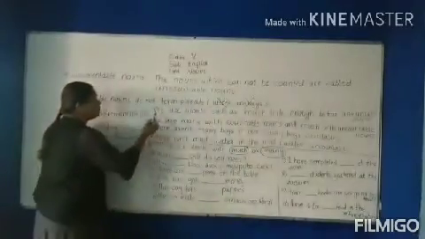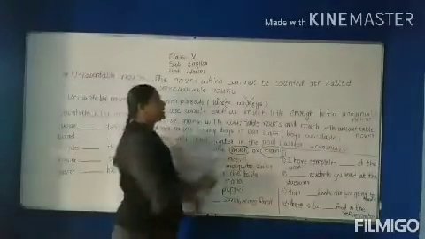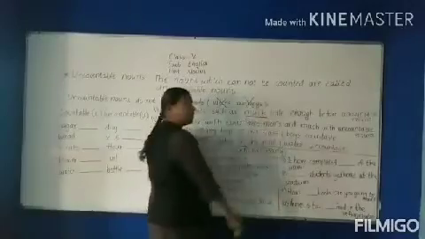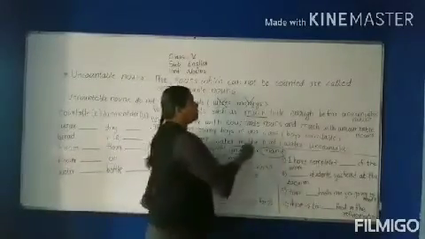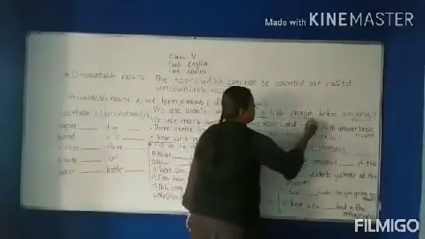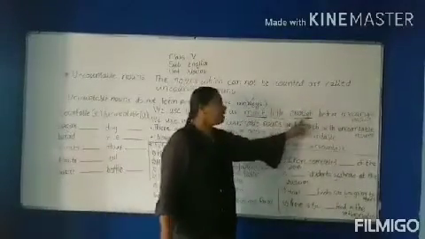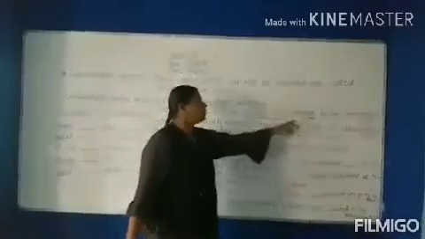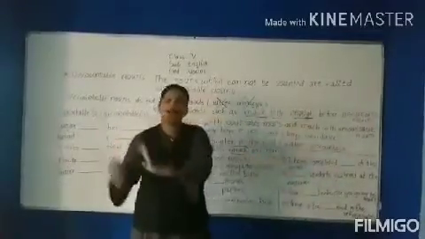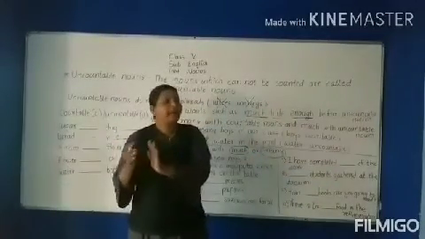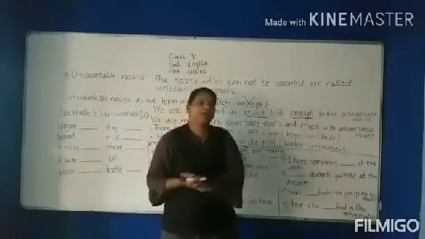Then we use words such as much, little, enough before uncountable nouns. Mind it carefully. So that they are considered uncountable nouns.